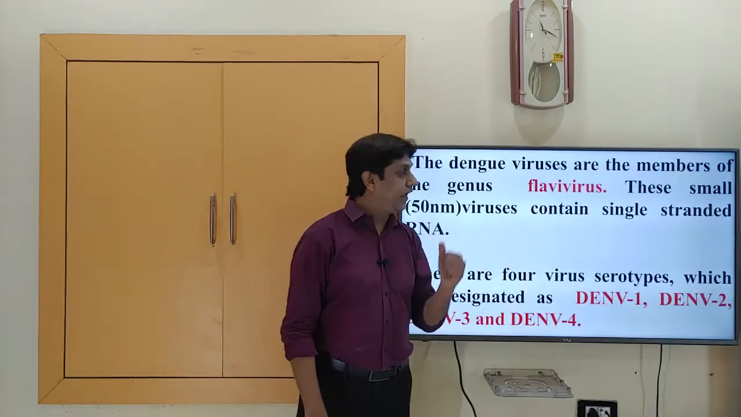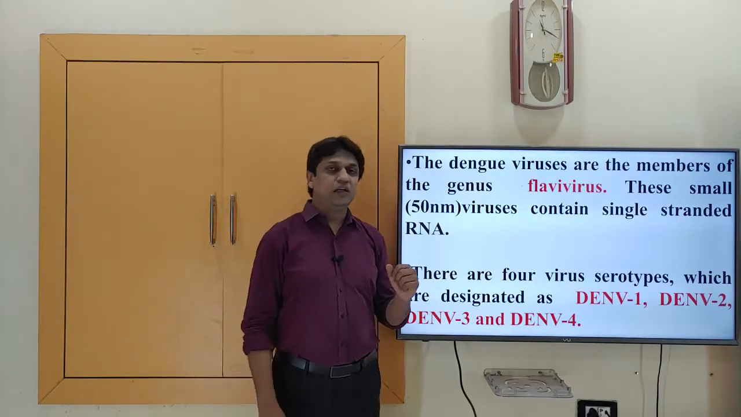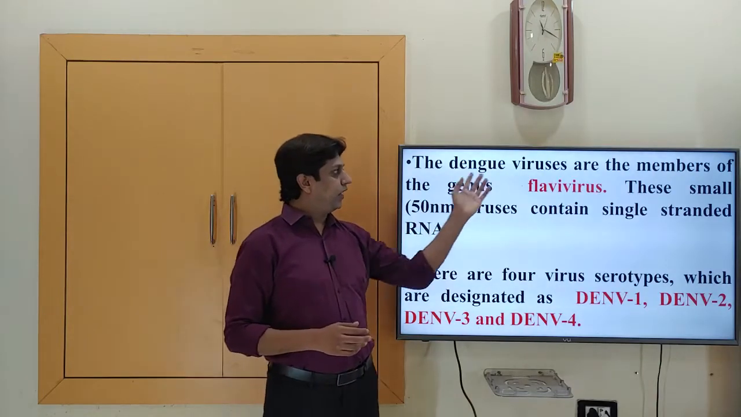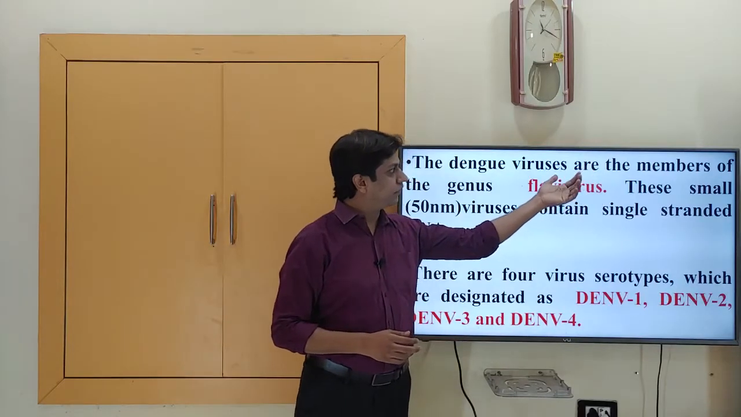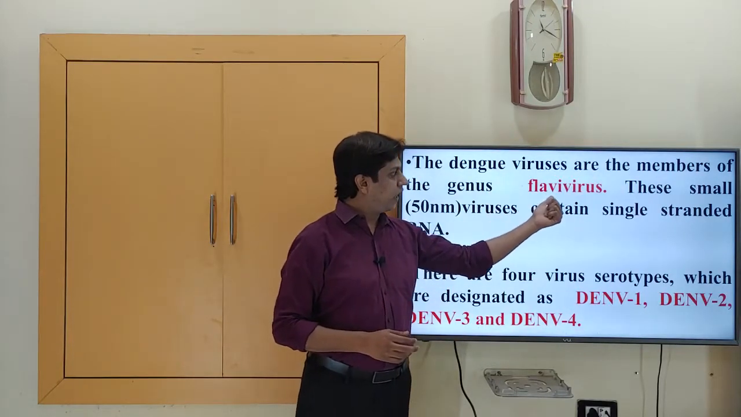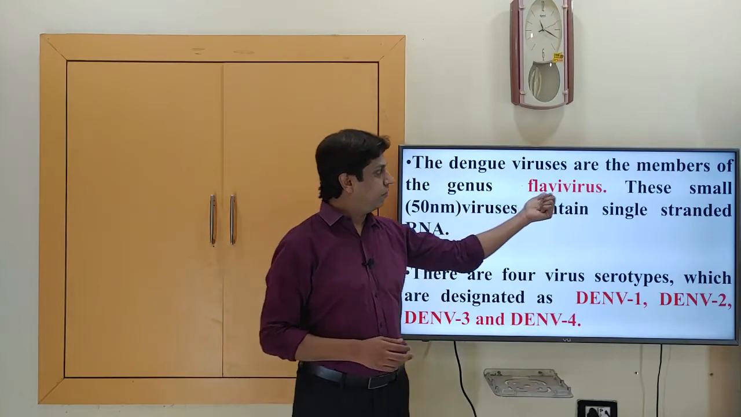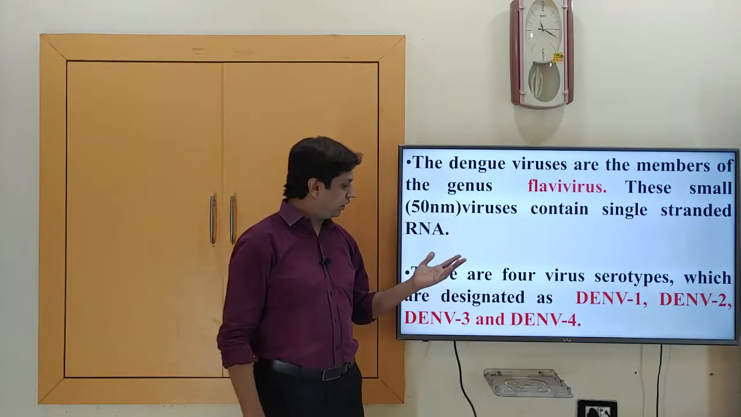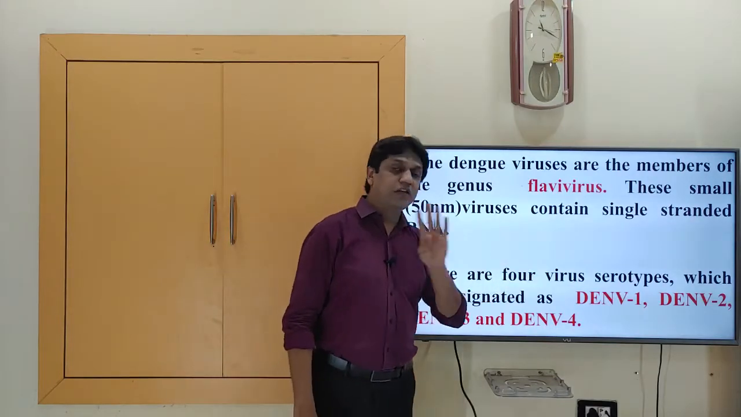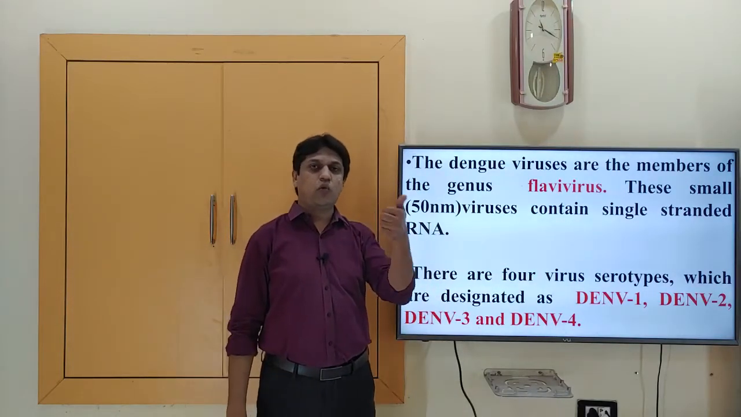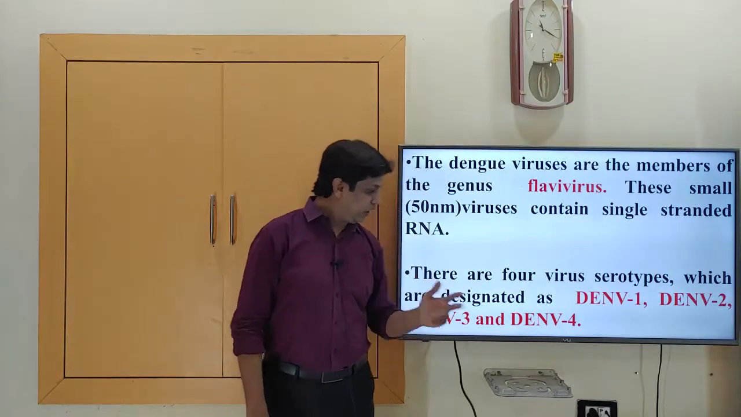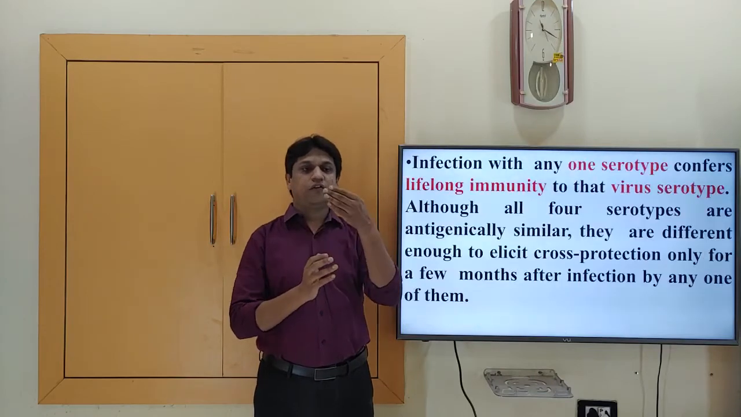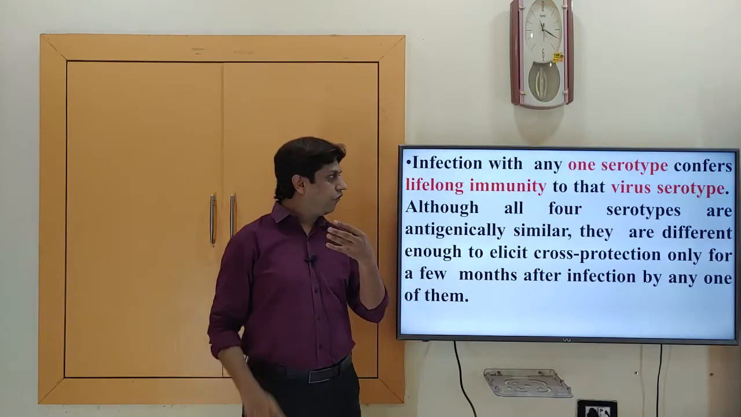First, coming to the agent factors. As I already described, dengue fever is mainly due to the dengue virus. These viruses are members of the genus Flavivirus, family Flaviviridae. They are small, 50 nanometer, single stranded RNA viruses. There are 4 serotypes of the dengue virus: dengue virus 1, 2, 3 and 4.